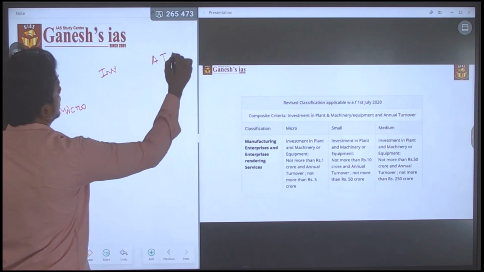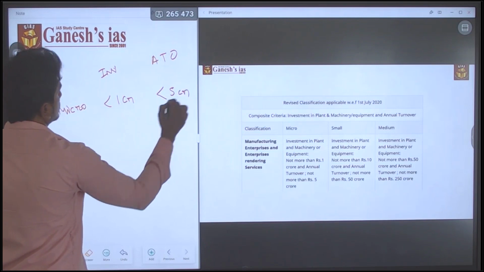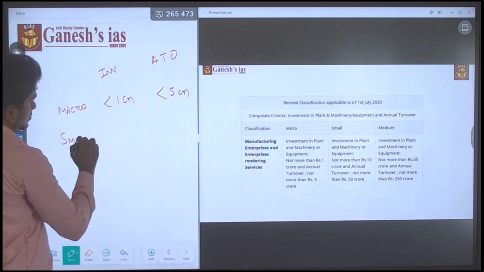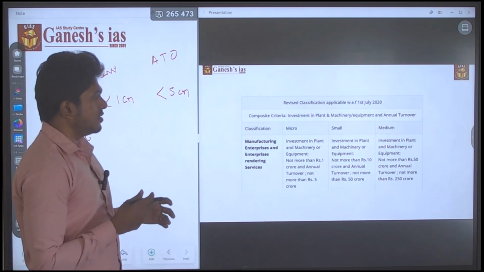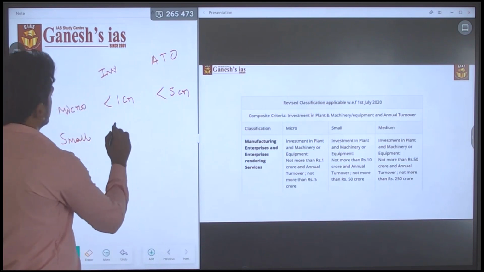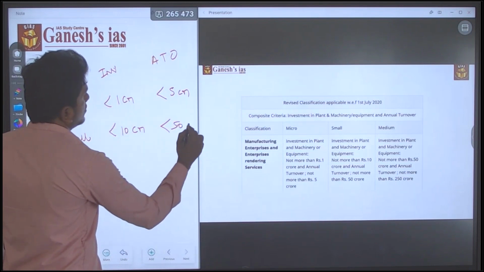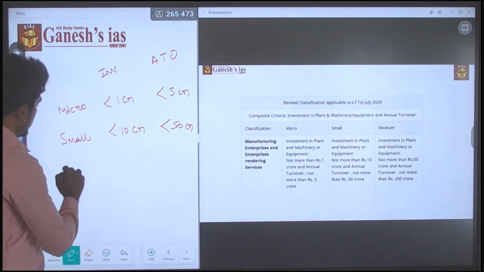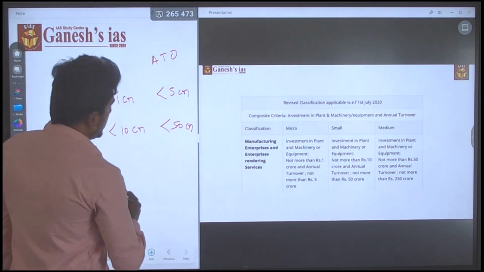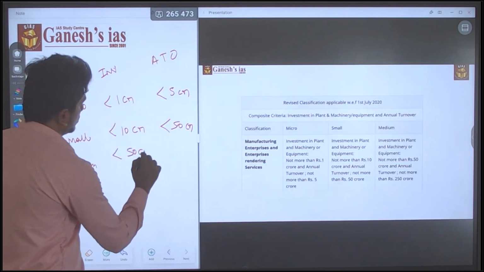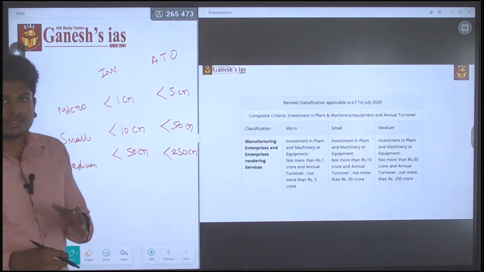Next, small: the investment will be not more than 10 crore and the turnover shouldn't be greater than 50 crore. Next, medium: the investment shouldn't be greater than 50 crore and the turnover shouldn't be greater than 250 crore.